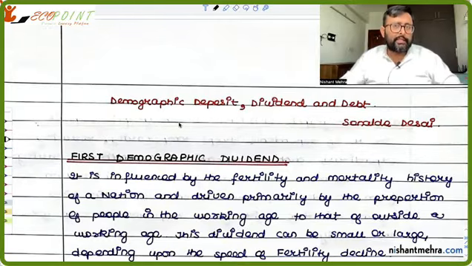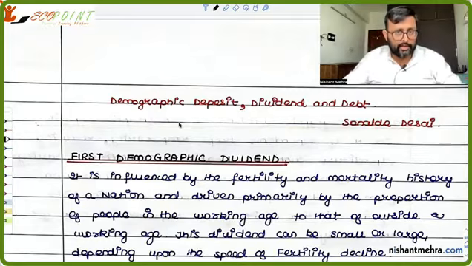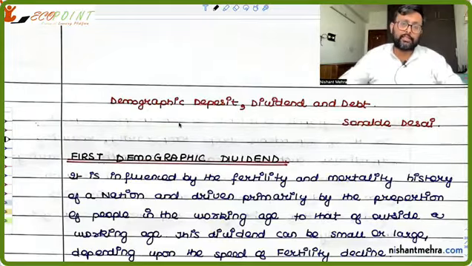He also says that if the fertility declines faster, then the number of dependent children is going to reduce faster. The burden on the working age population is going to be lesser. Because of that, the demographic dividend could be more. So it all depends on the speed of fertility decline as well. He says that this is a very simple way of describing the demographic dividend, and this he calls the first demographic dividend.